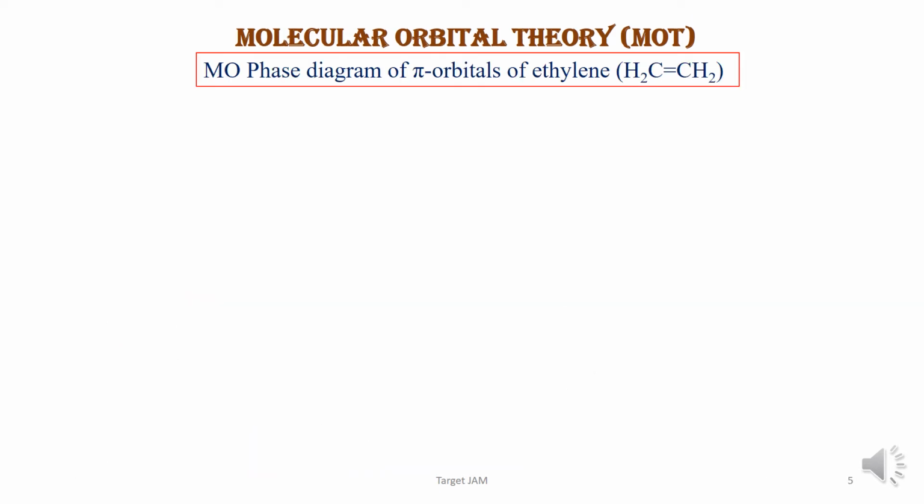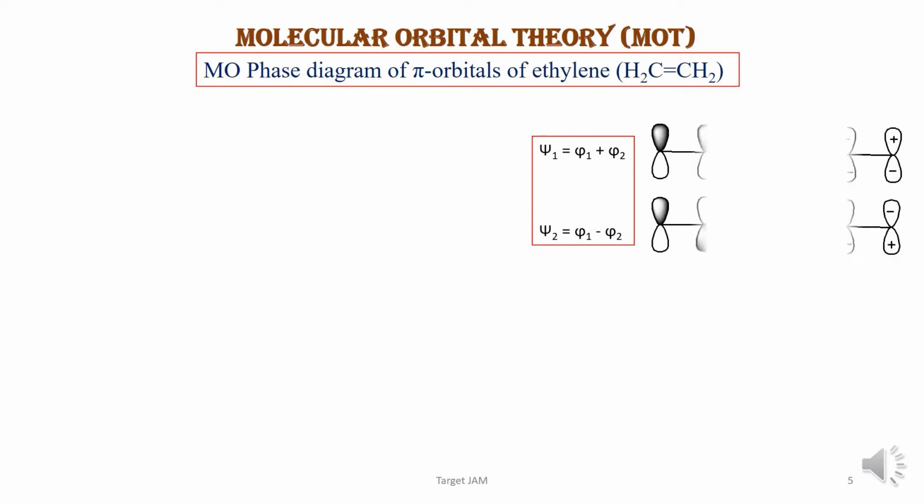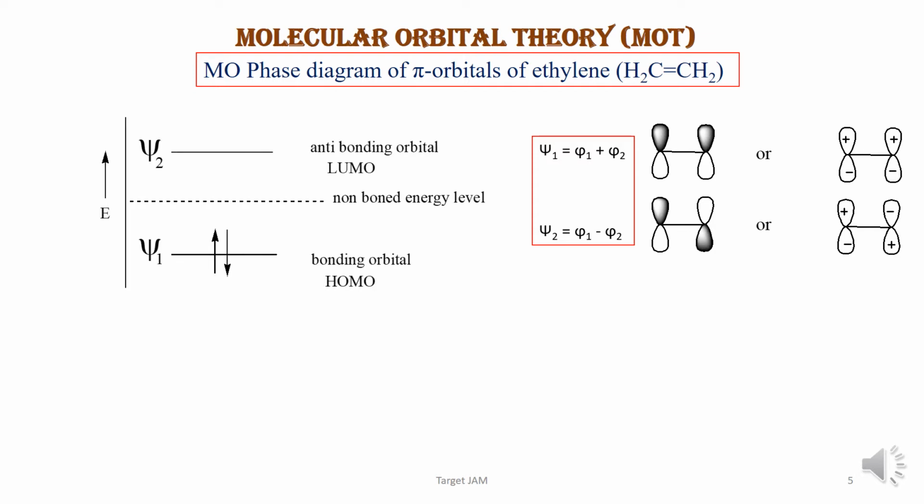Now, MO phase diagram of pi orbitals for ethylene molecule. Ethylene has two p orbitals, two pi electrons, so there will be two MOs, and psi1 is the most symmetric, that is, the sign on one side of the plane is the same, that is plus plus or minus minus, and psi2 is the antibonding, that is opposite symmetry. See the electron distribution: psi1 is occupied by two electrons with opposite spin, and this is the bonding orbital, and psi2 is the antibonding orbital.